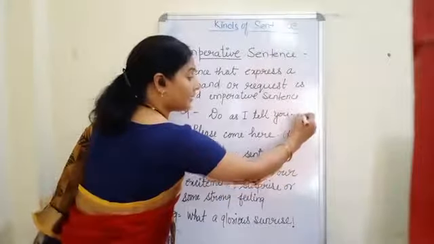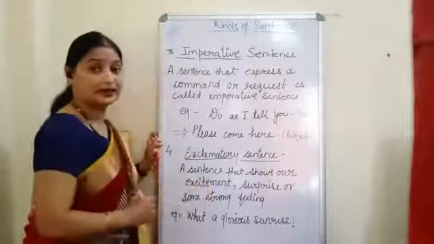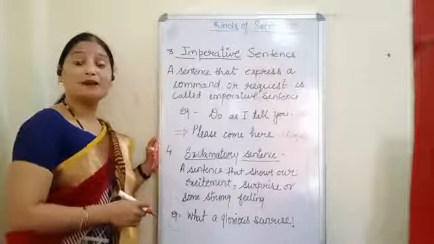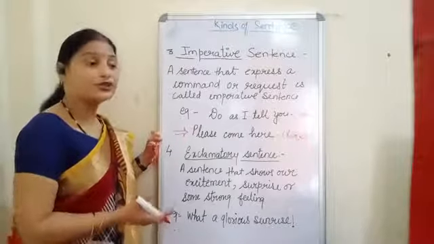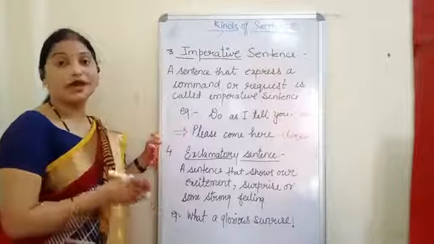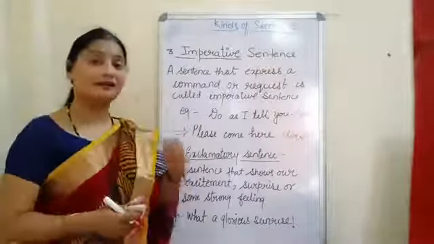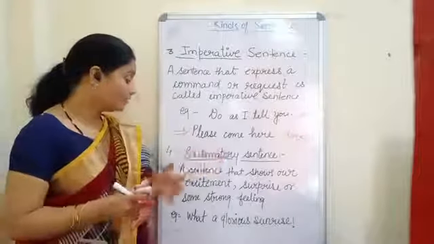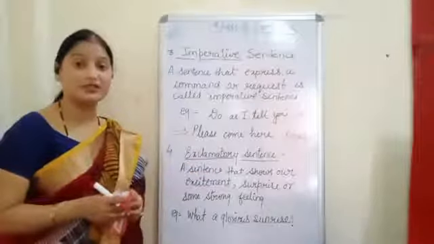Okay, and here I am giving a command to someone. Clear? Please bring me a glass of water. Again, I am requesting. So if in a sentence we request or give a command, then that type of sentence is called an imperative sentence. Now, the fourth and last type of sentence is the exclamatory sentence.